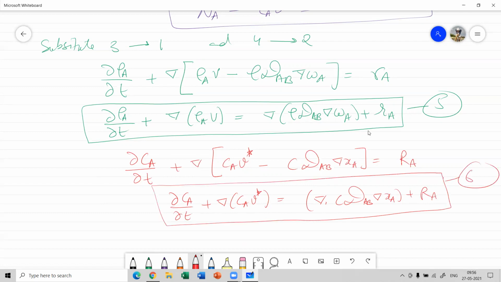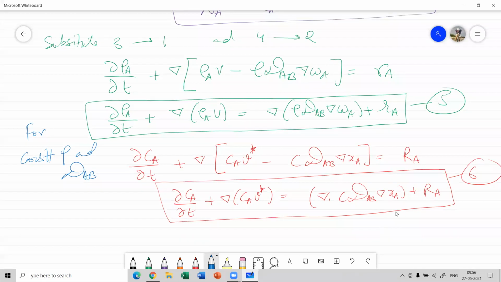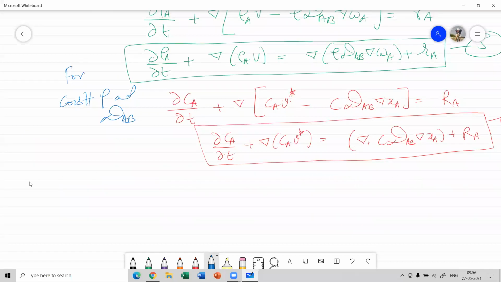So from equation 6 and equation 5, if we assume that the systems have constant density and diffusivity, what do we have from these equations? From equation 5, we'll have, after assuming that density and diffusivity are constant,